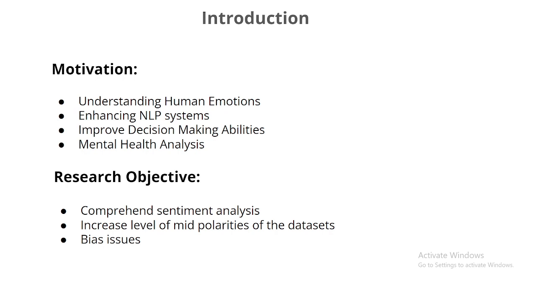First of all, let's talk a bit about the motivation behind the introduction. Then we will move to the dataset. This research aimed to delve into sentiment analysis techniques with a focus on enhancing natural language processing, or NLP, system decision making abilities, and mental health analysis. By understanding human emotions, we can improve the accuracy of sentiment analysis, particularly in capturing mid polarities of the dataset and addressing bias issues. The objective is to develop methodologies that increase the effectiveness of sentiment analysis across various domains, leading to a more robust NLP system, better decision making processes, and improved mental health monitoring and investigation strategies.